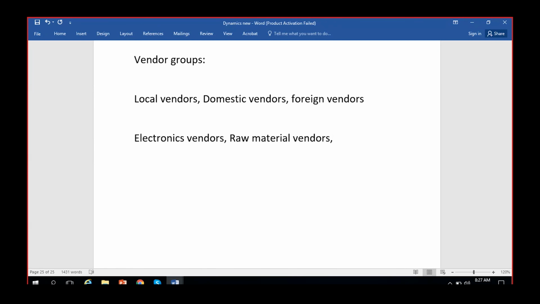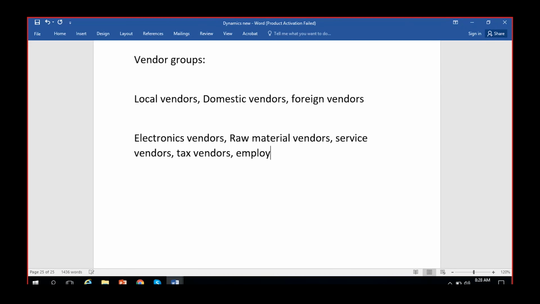In that raw material, if you have categories like spare parts or direct B2B deliveries, you can categorize them again. Electronics vendors, raw material vendors, service vendors, tax vendors. Tax vendors means we'll create tax authorities as vendors, so for them we can give tax vendors.